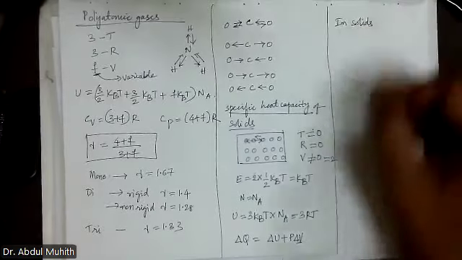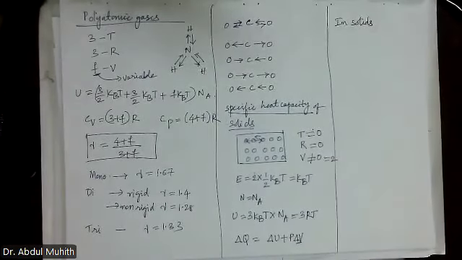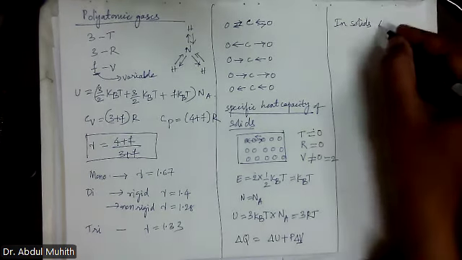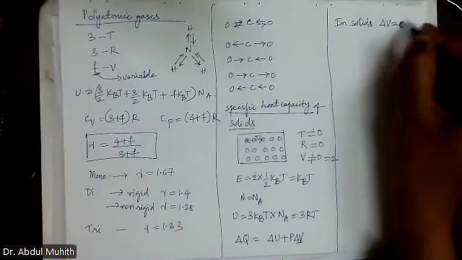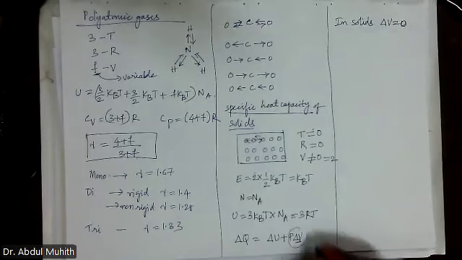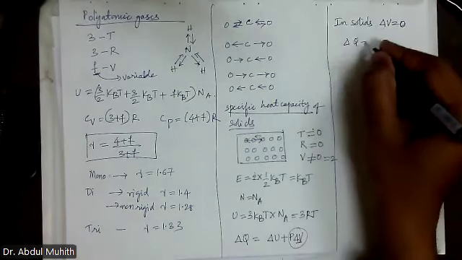If you supply heat, not to the extent that you are going to melt the solid, like a steel rod or aluminum cube, and you're supplying heat, just normal, what will happen in solids? Change in volume will be 0. Very good. So the whole thing will be 0. So delta Q is equal to delta U.